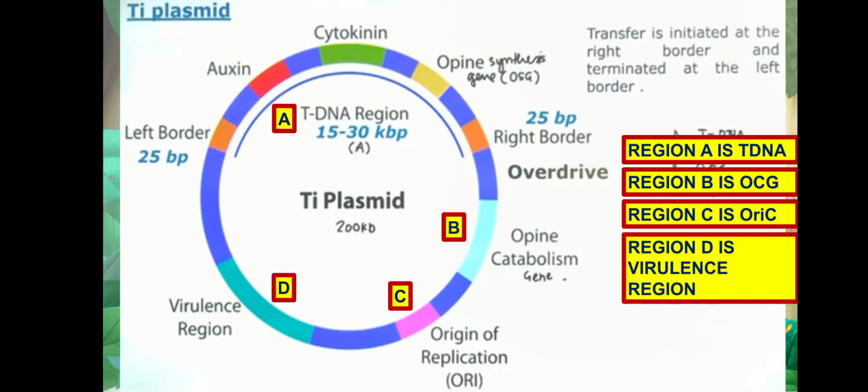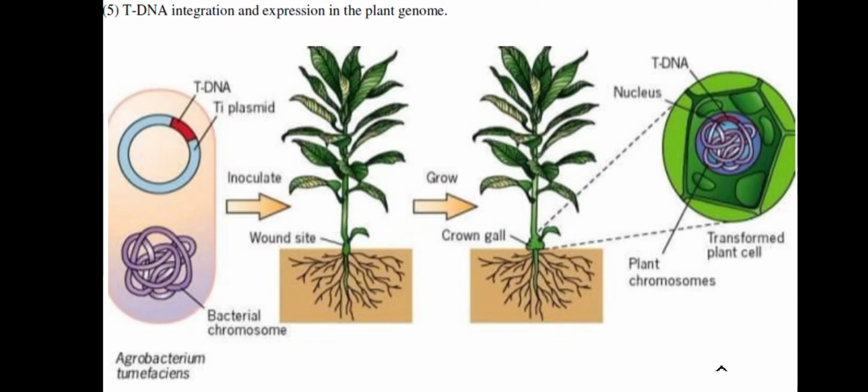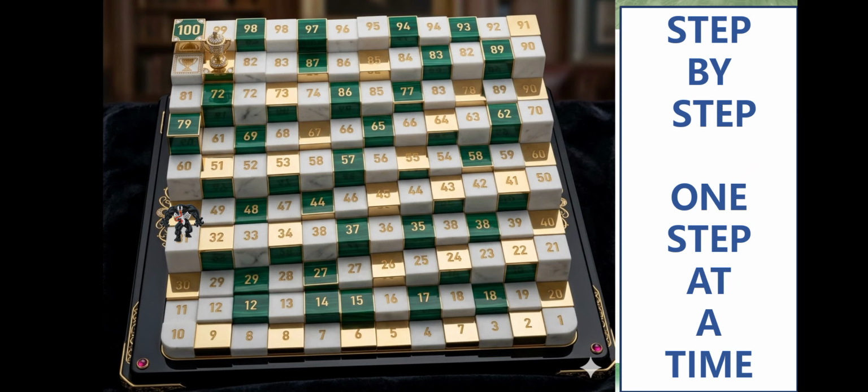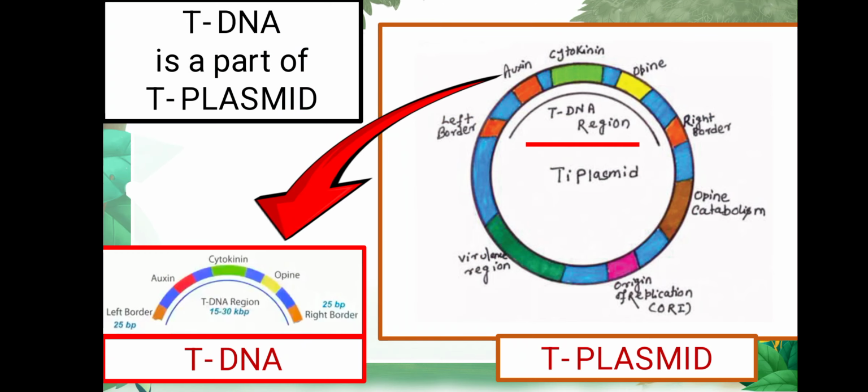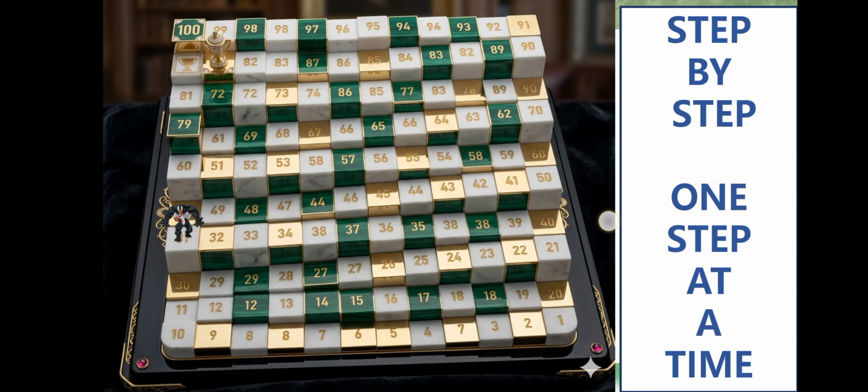Region A is T-DNA, which is infectious, and region B is the opine catabolism gene; opine is catabolized, which is obtained from the plant. Region C is the origin of replication, and region D is the virulence gene, which is responsible for Vir proteins. We will see this process step by step.